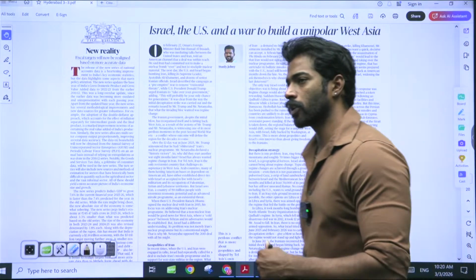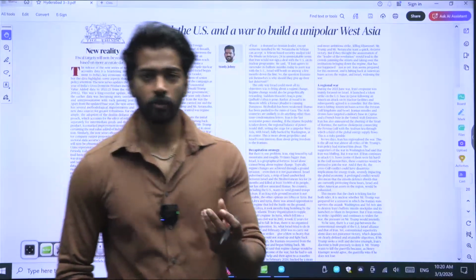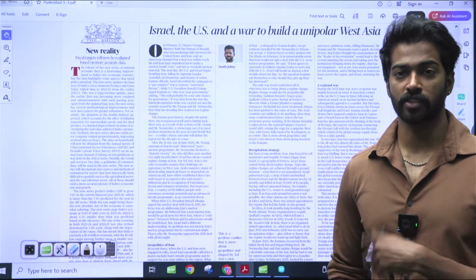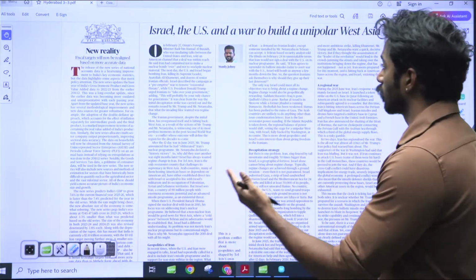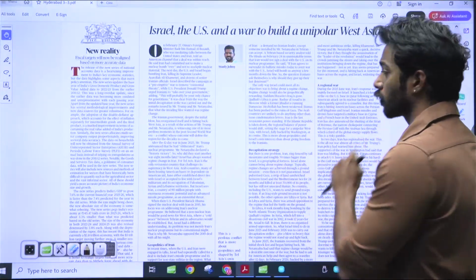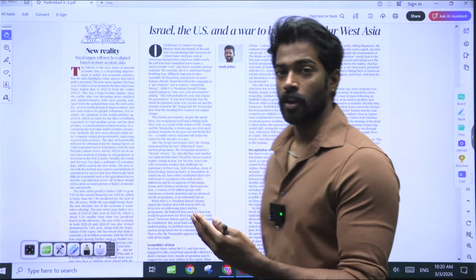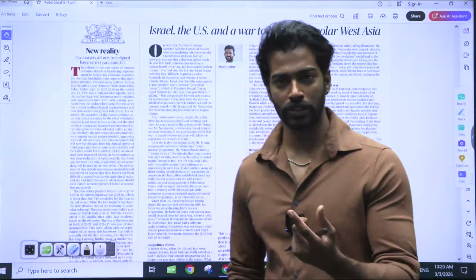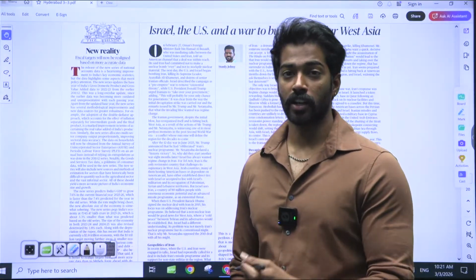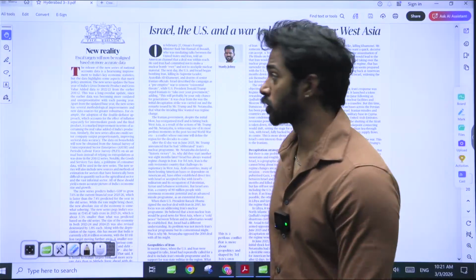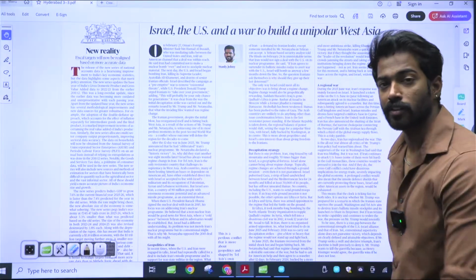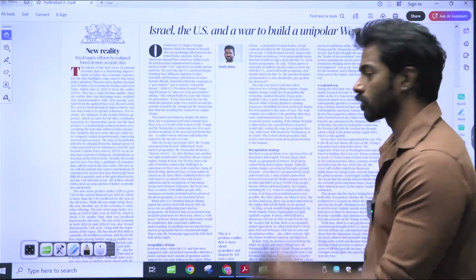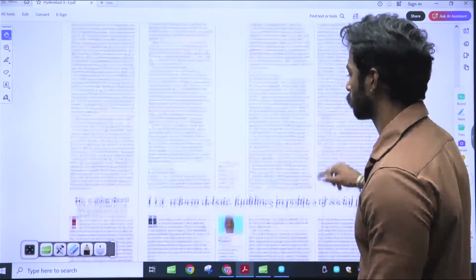Meaning that, as I'm talking about, USA has some values and principles, and whenever those values and principles are being violated, it takes some measures. Similarly, it is saying that Israel and USA and the war to build a unipolar West Asia means West Asian countries where everyone is in line with USA's and Israel's principles, because Israel and USA are very close allies. So whenever anything is hurting both of their values or principles, then they attack Iran or any other West Asian nation and create a unipolar West Asia. That is what it is saying. Nothing much to think here.